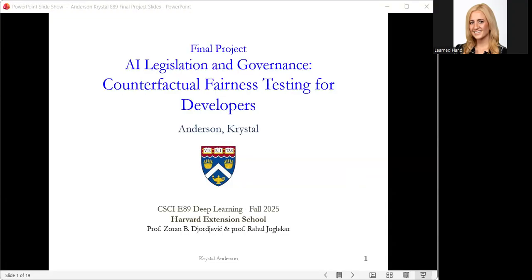I'm an attorney at Frankly Legal, and this is my deep learning final project pitch on AI legislation and governance, or more specifically, the deep learning method of counterfactual fairness testing for developers.